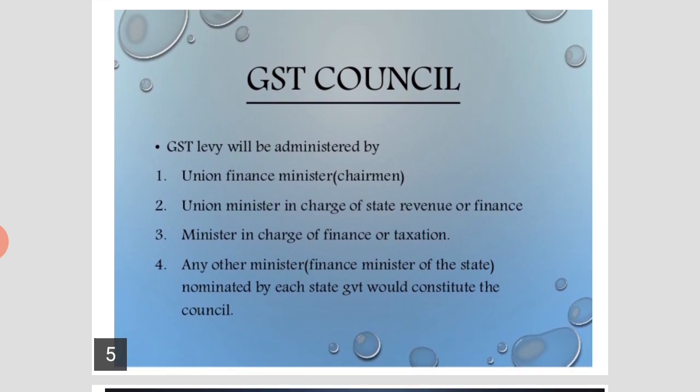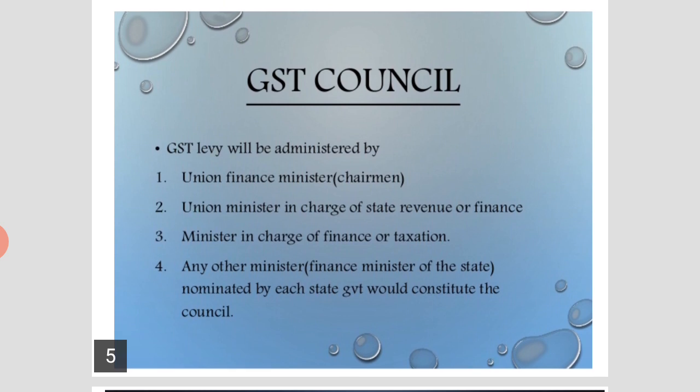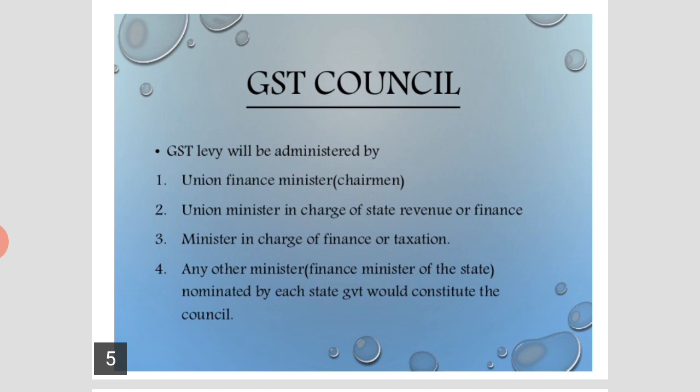GST Council. The GST levy will be administered by four parties. The first one is the Union Finance Minister, who is the Chairman. The second is the Union Minister in charge of State Revenue or Finance. The third one is the Minister in charge of Finance or Taxation. And the fourth one is any other minister nominated by each state government. They would constitute the council.